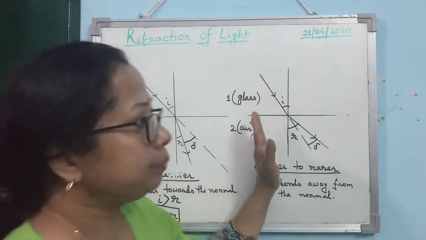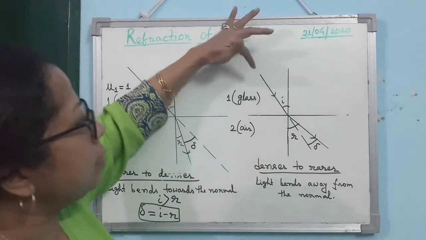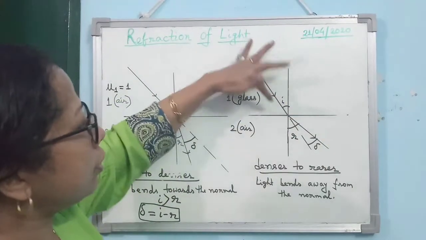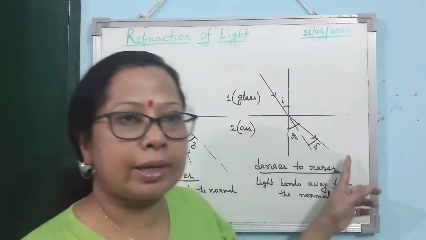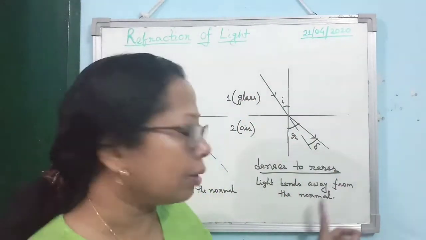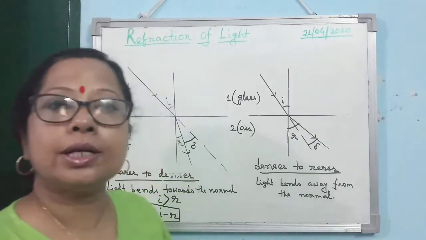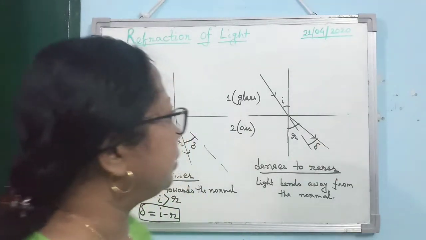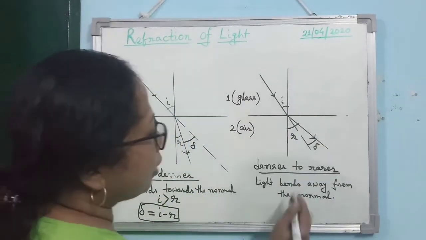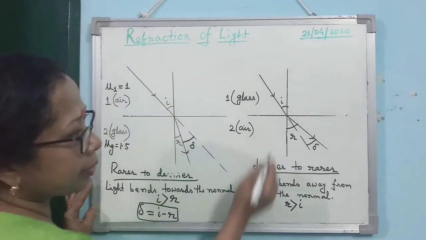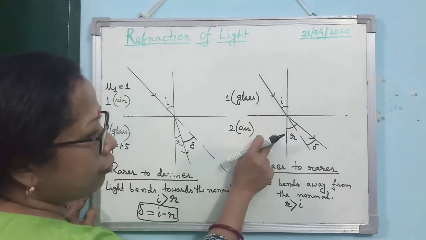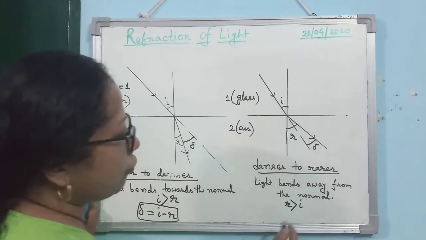Now come to this one. In this case, you see light is moving from glass to air, which means it is moving from denser to rarer medium. So when light moves from denser to rarer medium, it bends away from the normal. In the diagram, just see R is greater than I. This angle of refraction is greater than the angle of incidence.